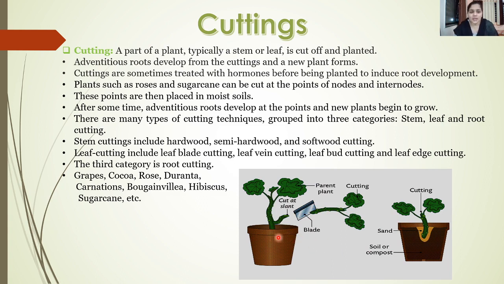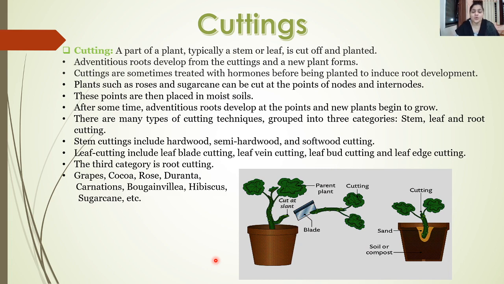Now these cuttings are very common methods of artificial vegetative propagation. Many times these cuttings can also be treated with hormones, which help to induce the roots. Plants such as roses, hibiscus, and sugarcane are usually cultivated with the help of this method. These cuttings may be grouped in three categories: stem cuttings, leaf cuttings, and root cuttings.